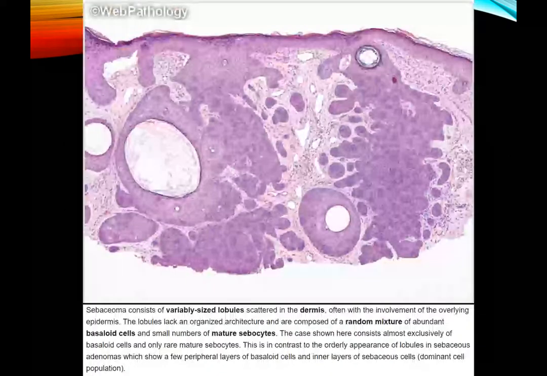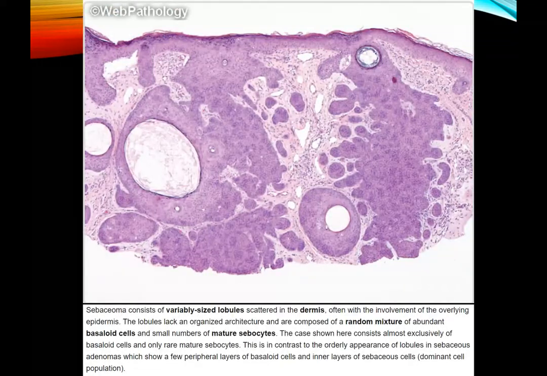Now we'll look at some of the photomicrographs. As seen here, sebaceoma consists of variably sized lobules scattered in the dermis, often with the involvement of the overlying epidermis. The lobules lack an organized architecture and are composed of a random mixture of abundant basaloid cells and small numbers of mature sebocytes. The case shown here consists almost exclusively of basaloid cells and only rare mature sebocytes.